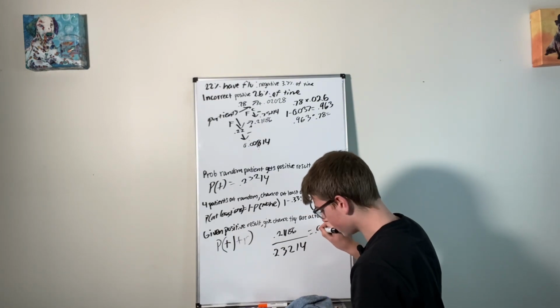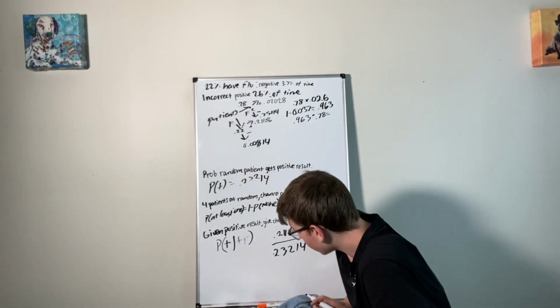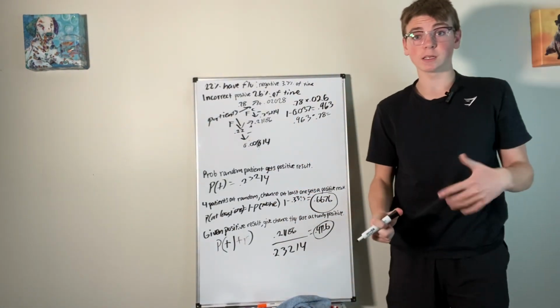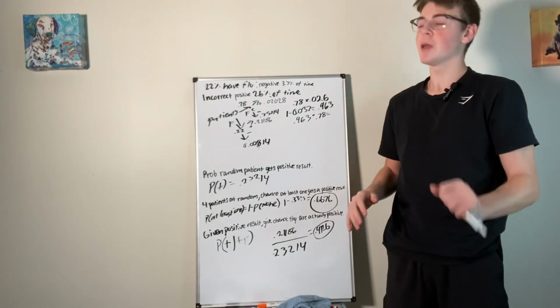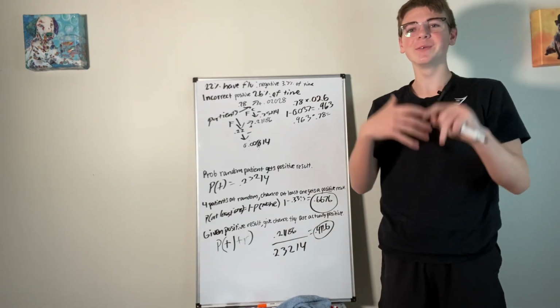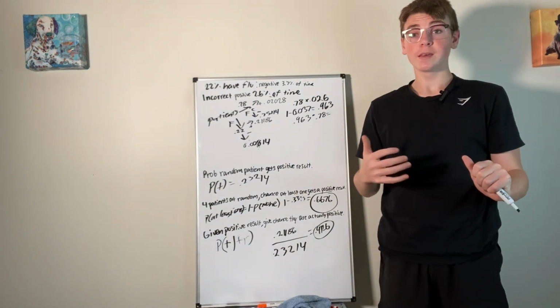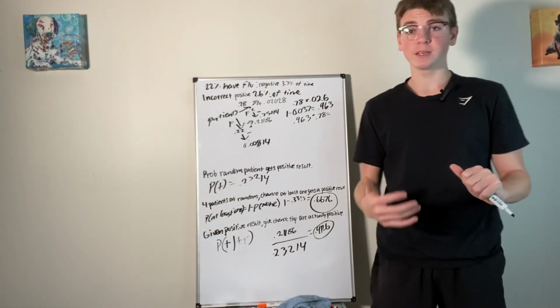Equals 0.9126. So, given that someone has got a positive result, there's a 0.9126 probability that they actually do have the disease.